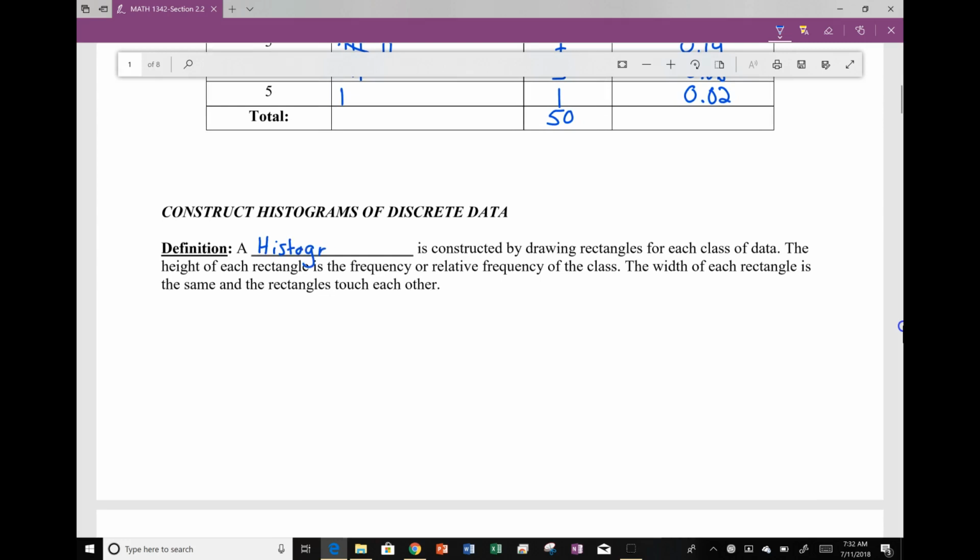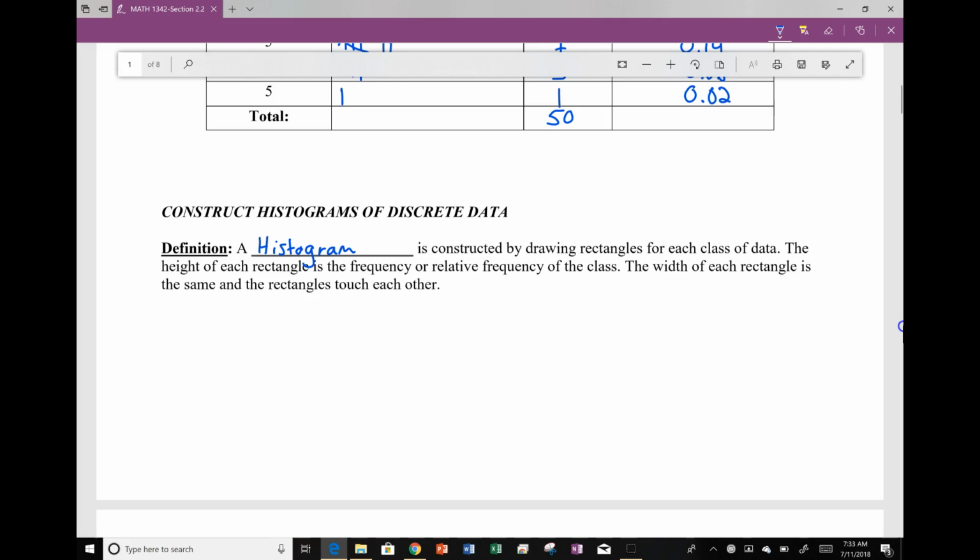A histogram is very similar to a bar chart. You still have what we call class on the horizontal axis and the frequency or the relative frequency on the vertical axis.